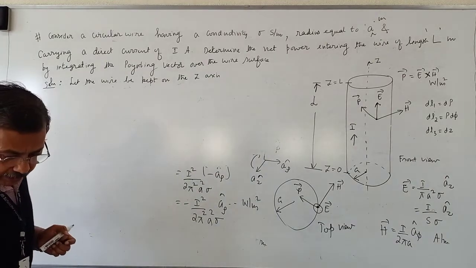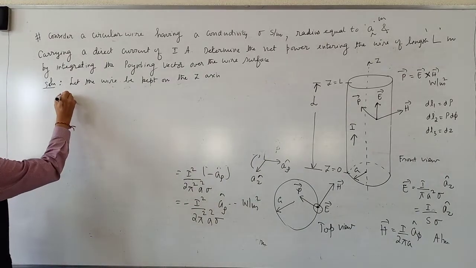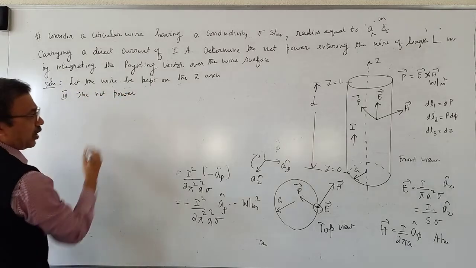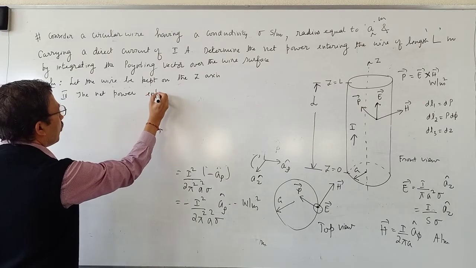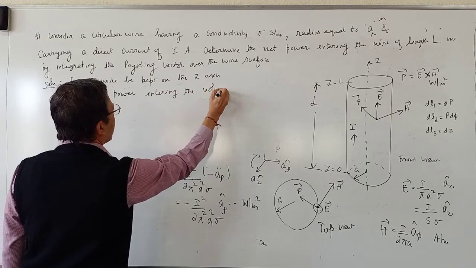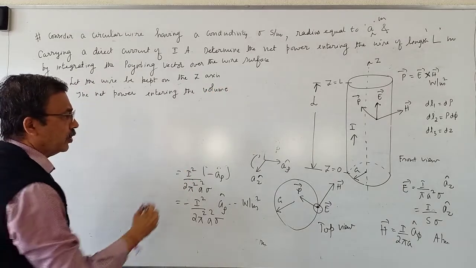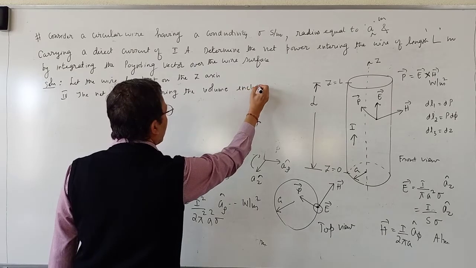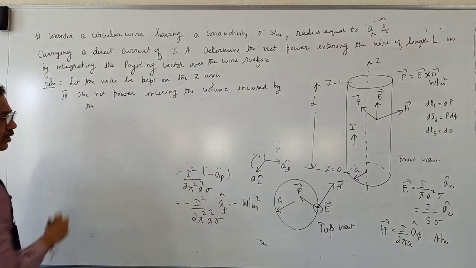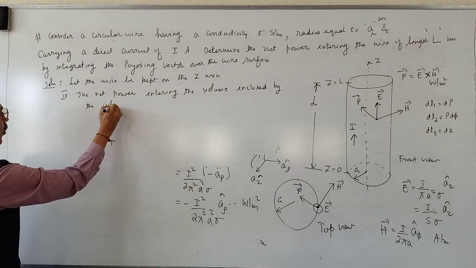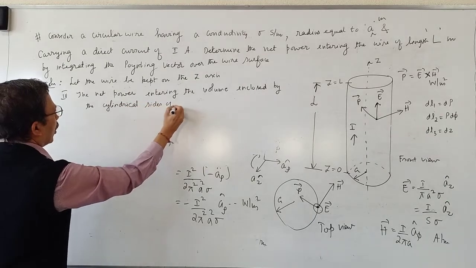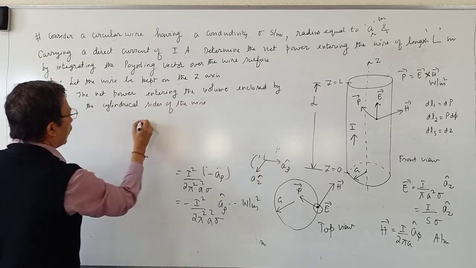Fourth step, the net power entering the volume enclosed by the cylindrical sides of the wire is equal to minus.